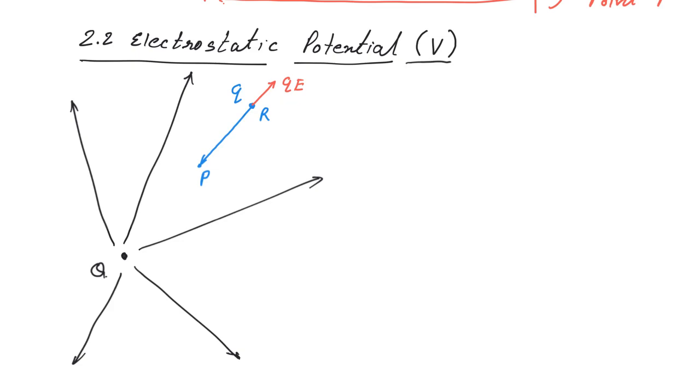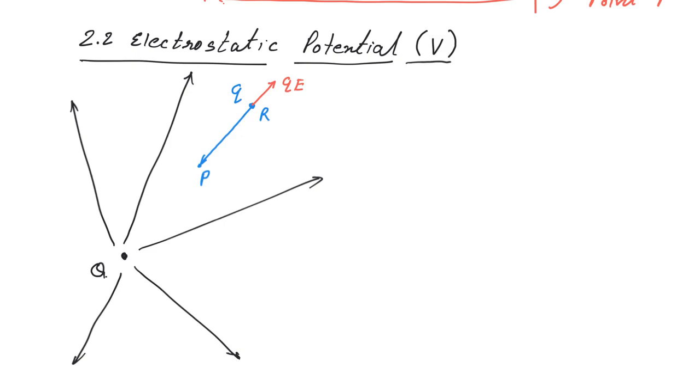So the conclusion is that the potential energy depends on the charge small q, on the test charge small q. It is a potential energy produced by capital Q, but it depends on the test charge small q.